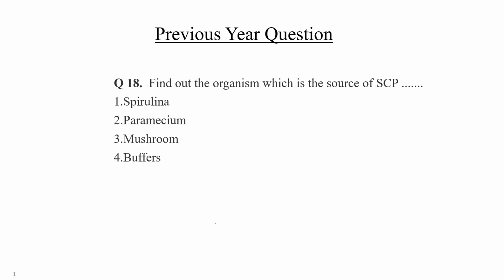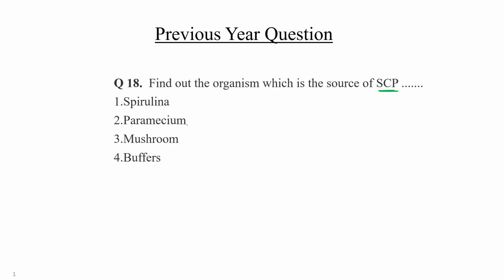Next, question number 18. Find out the organism which is a source of SCP, single cell protein. Okay, single cell protein: spirulina, paramecium, mushroom, or puffers. Spirulina, paramecium, mushroom, or puffers. Organism which is a good source of single cell protein.